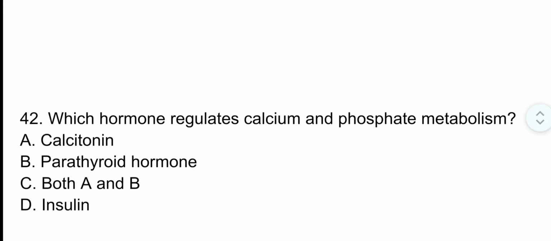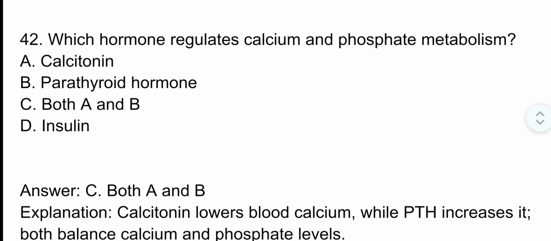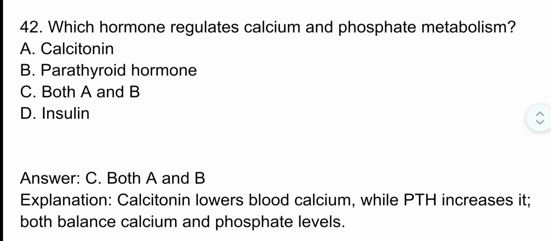Question number 42. Which hormone regulates calcium and phosphate metabolism? The correct option is option C, both A and B. Calcitonin lowers blood calcium while parathyroid hormone increases it. Both balance calcium and phosphate levels.